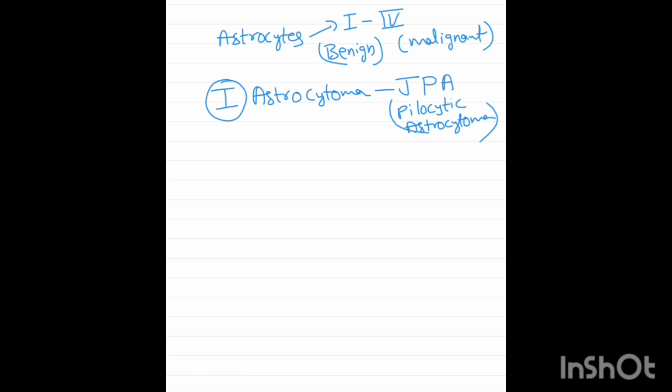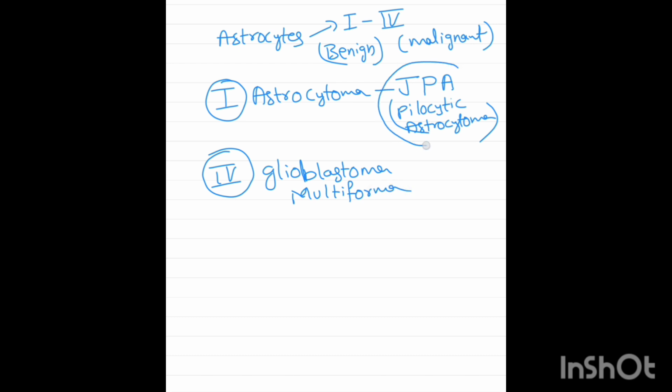Whereas the grade 4 of astrocytoma is called as glioblastoma multiforme. Remember, the juvenile pilocytic astrocytoma and the glioblastoma multiforme, both of these are astrocytic tumors.